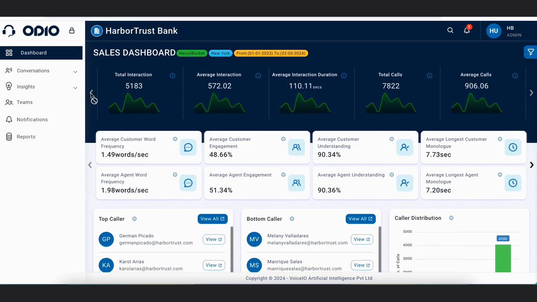So stats 1 represents the main parameters of your contact center.